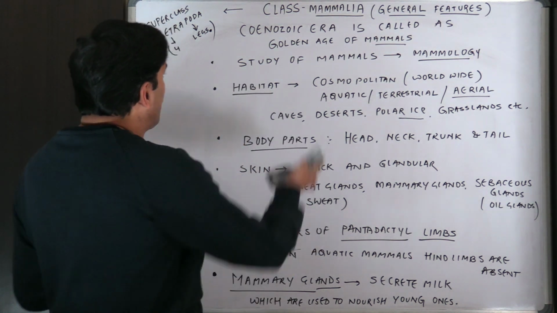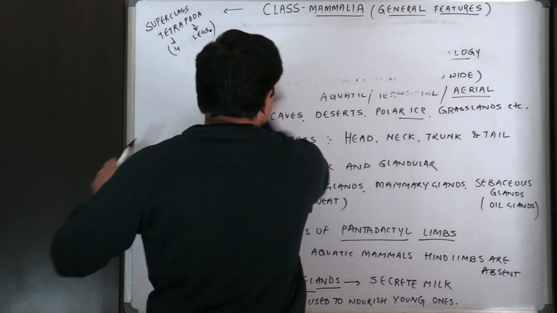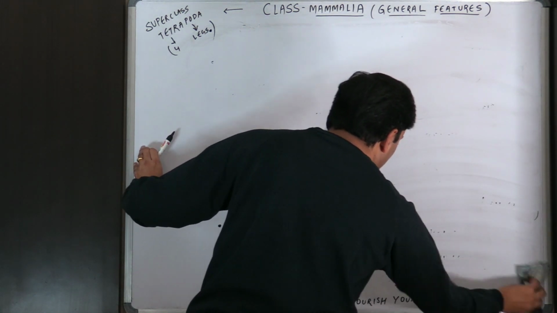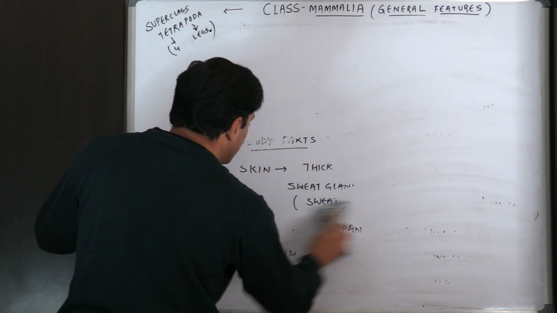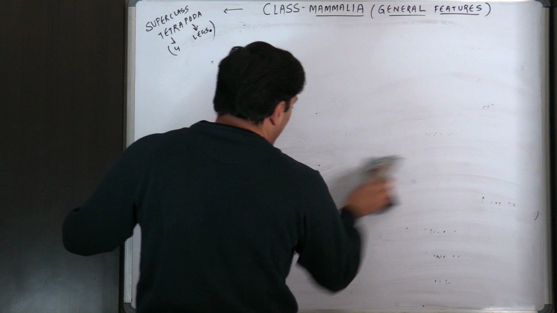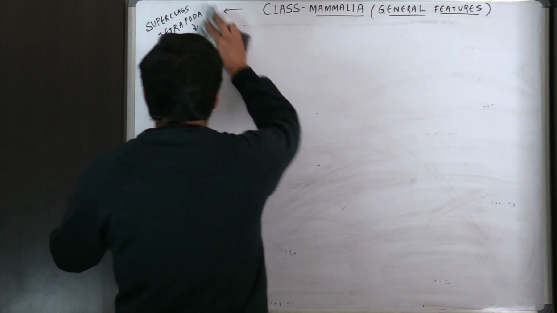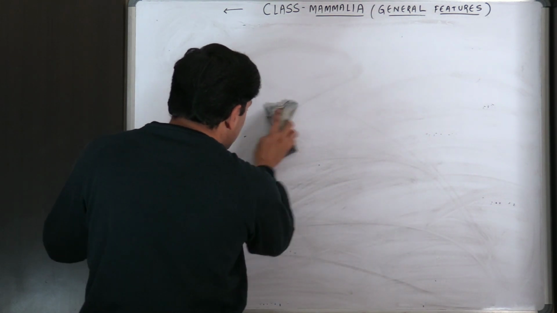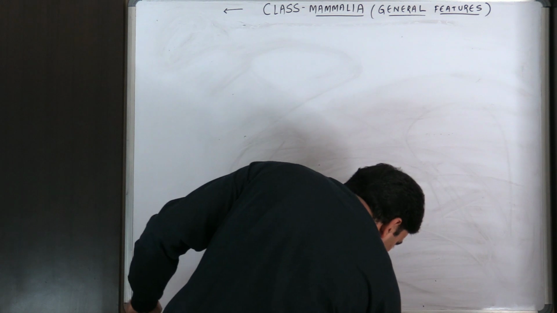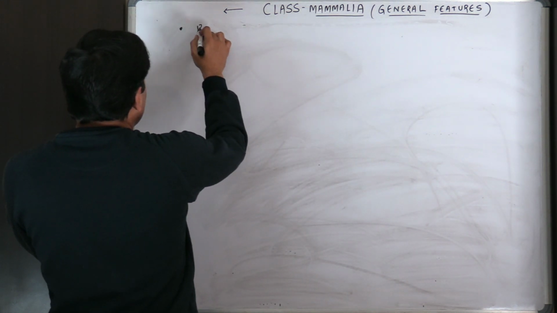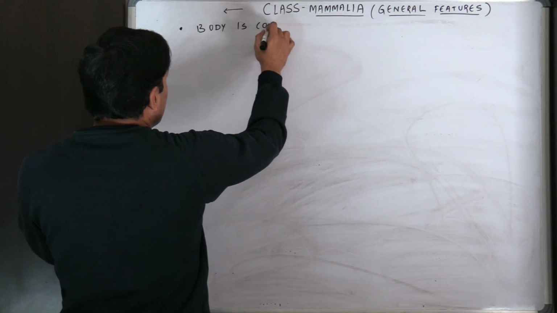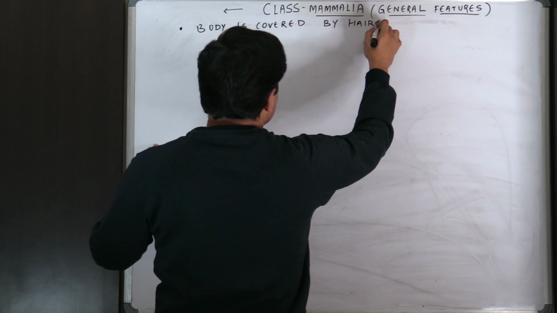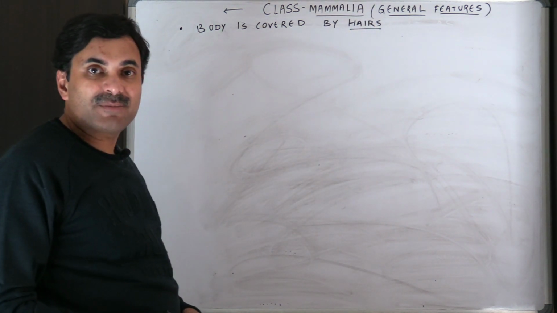Now a few more characters. If I talk about hairs, in the entire animal kingdom, mammals are the only members in which hairs are present. So the body is covered by hairs.